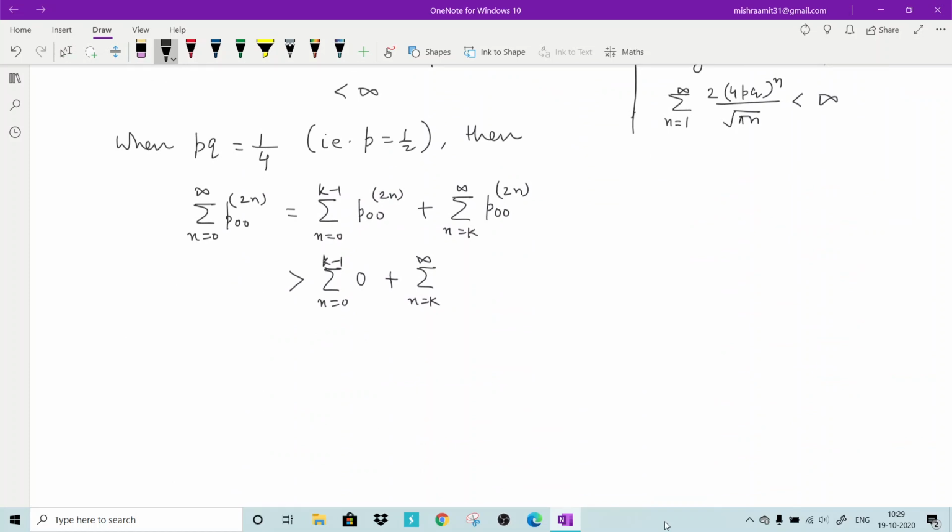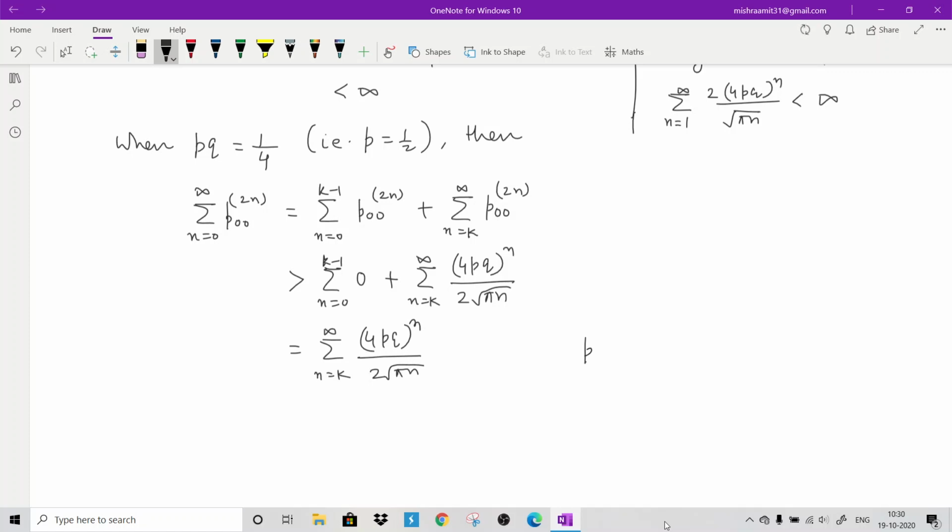So this will be (4pq)^n divided by 2 times root(pi n). So this is the sum for n from k to infinite of (4pq)^n divided by 2 times root(pi n).